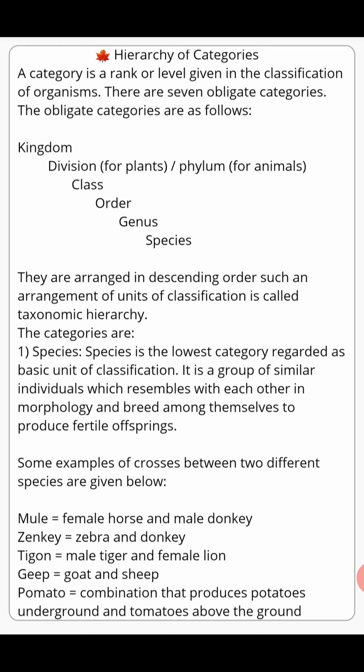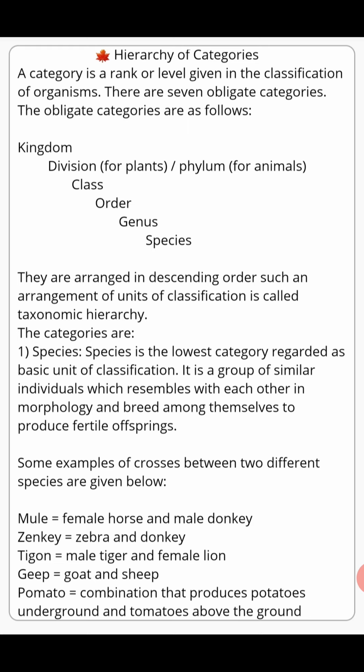So here we have seen a new word. We have seen the definition of a new word, and that is taxonomic hierarchy. Taxonomic hierarchy is the arrangement of different units of classification. So basically we have seven units of classification which are arranged in the descending order as shown in the above page. Now we are going to discuss all these units of classification one by one. First we will begin with the smallest unit, and that is species.